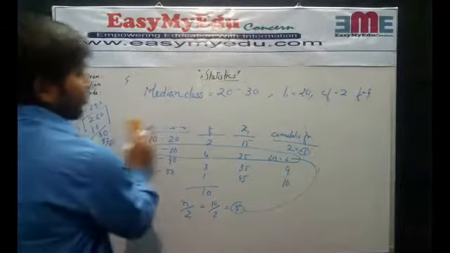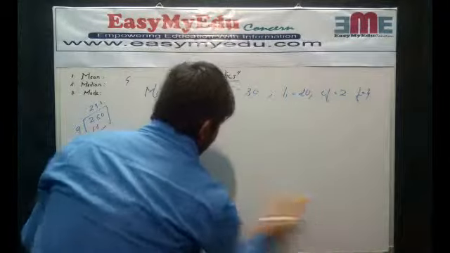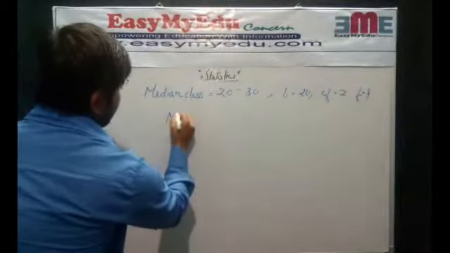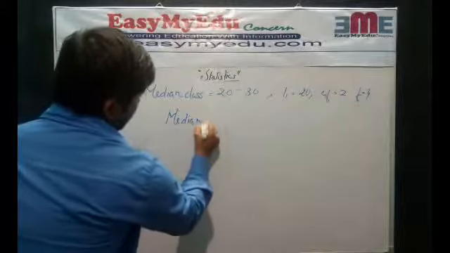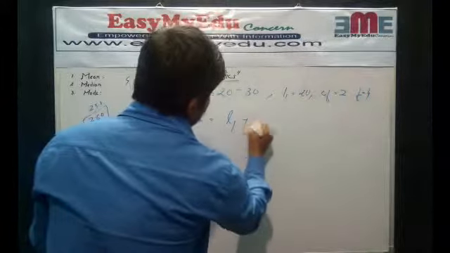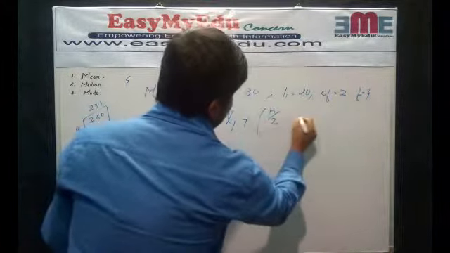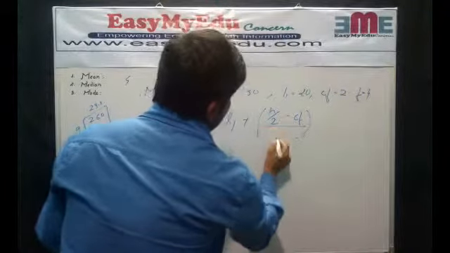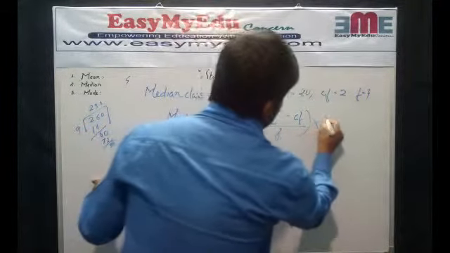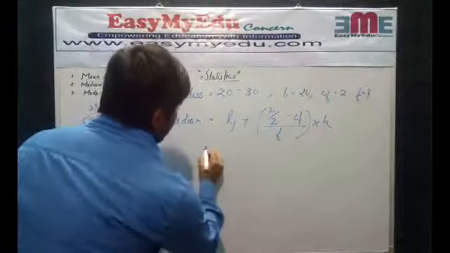So our formula was: L1 plus n by 2 minus CF, divided by frequency, into the range of the class.